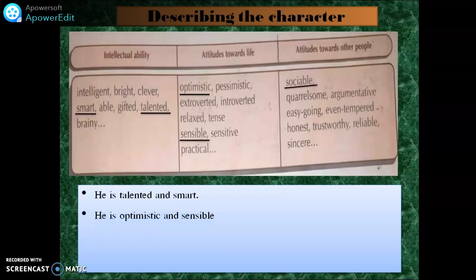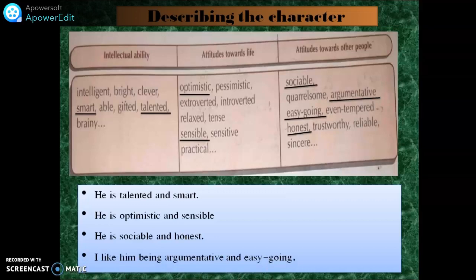Okay. So we have here attitudes towards other people. We say he is sociable and honest. And I add another, argumentative, easygoing. So these are two adjectives I can use to describe this person. So I say, for example, I like him being argumentative and easygoing. You can say he is argumentative and easygoing. So I like him being.